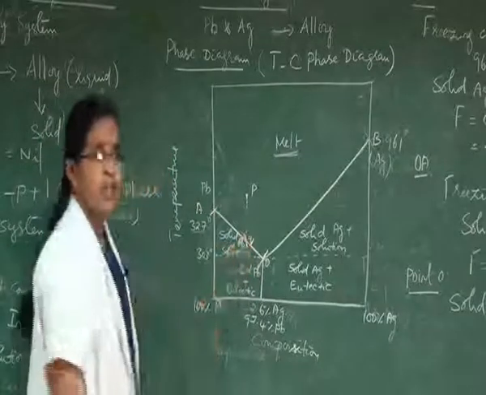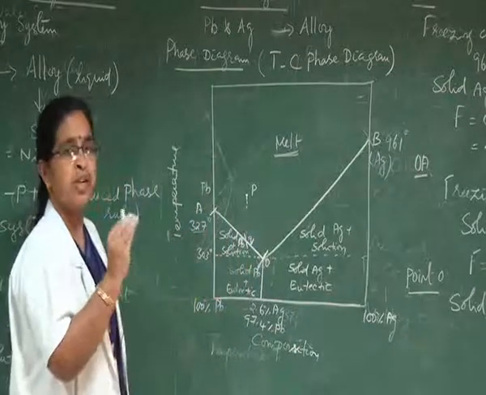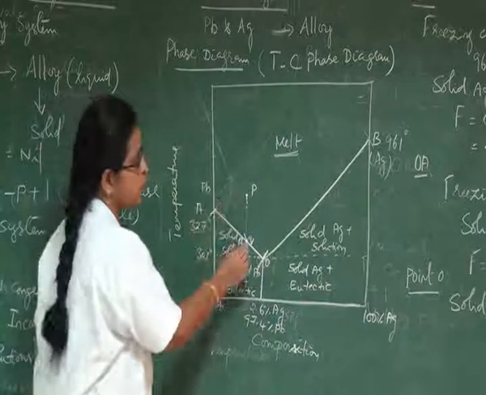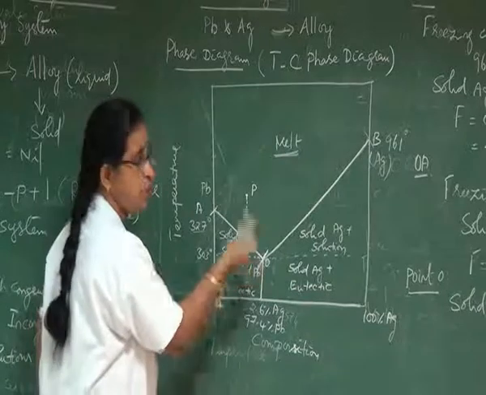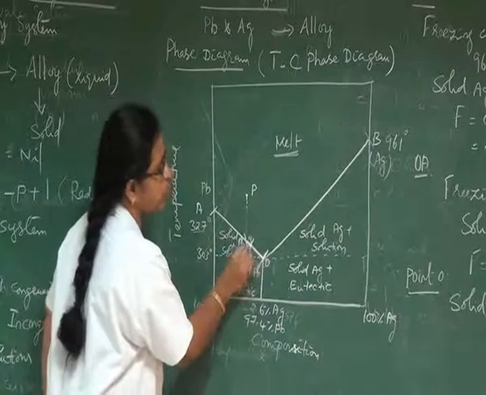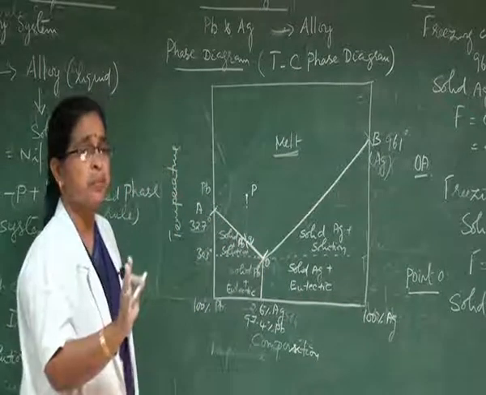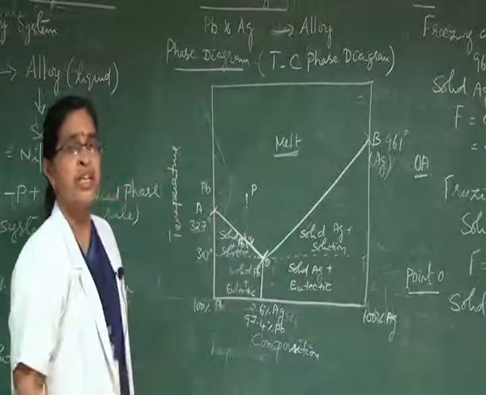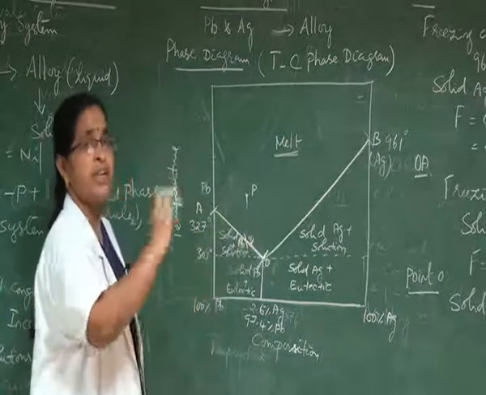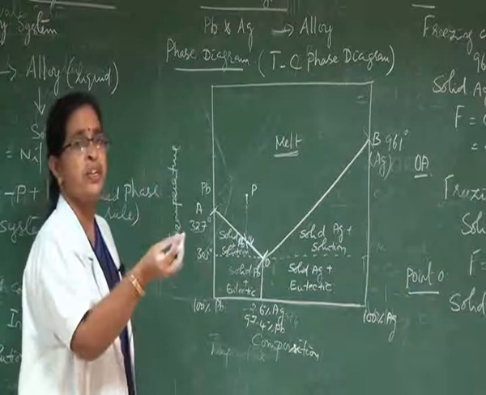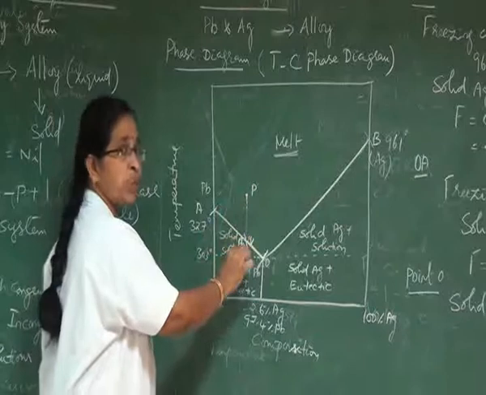However, once the point Q is reached, there is a separation of lead, and the mixture will be rich in silver. The separation of lead continues up to the point O. So along the line QO, there will be a complete separation of lead from the mixture of lead and silver. When this mixture is cooled gradually from the liquid state to solid state, there is no change until the point Q is reached.